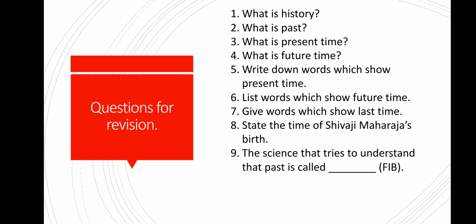The science that tries to understand the past is called dash. You will find the answer from today's explanation. I explained everything. Just watch the video again, find out and write the answer.